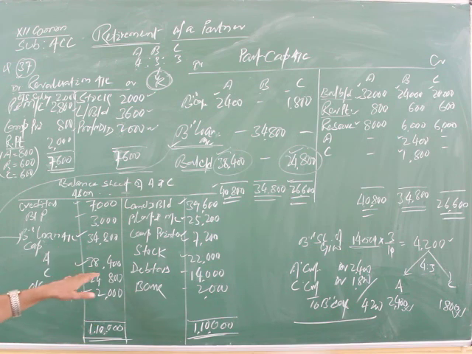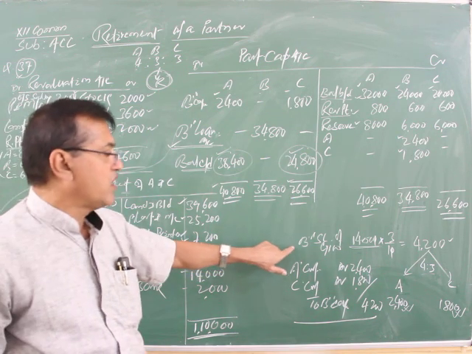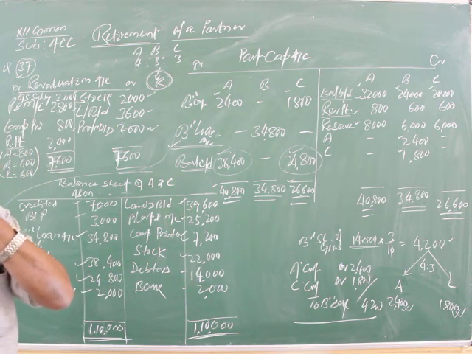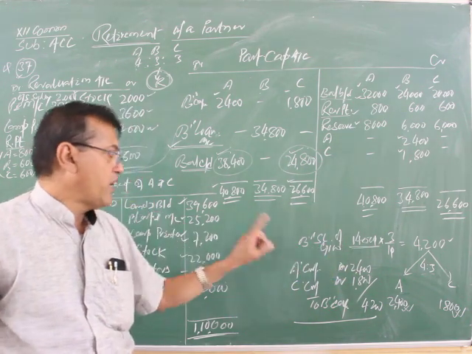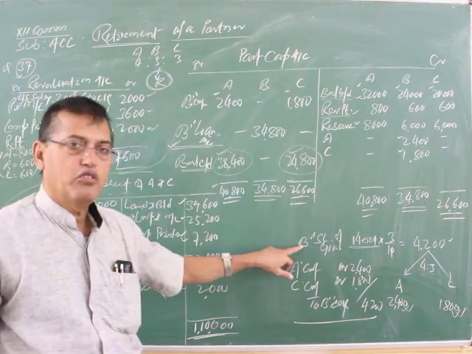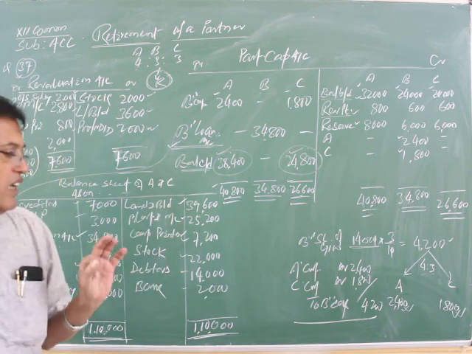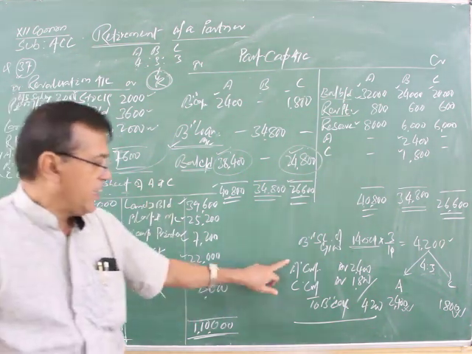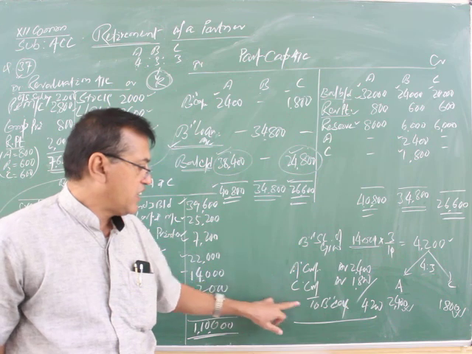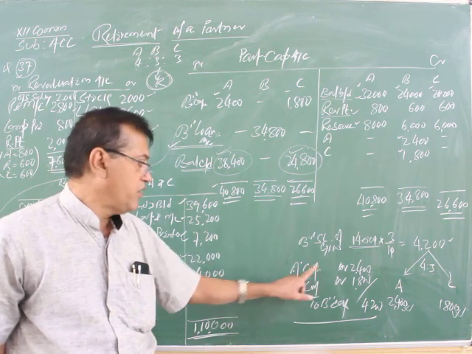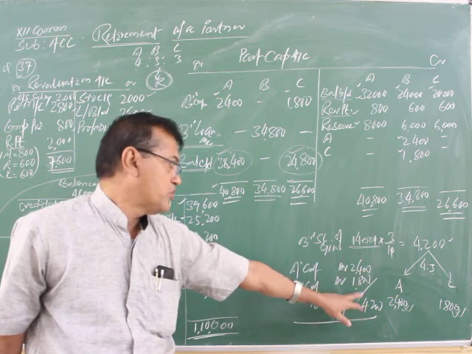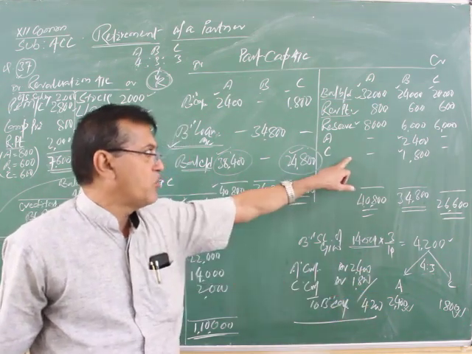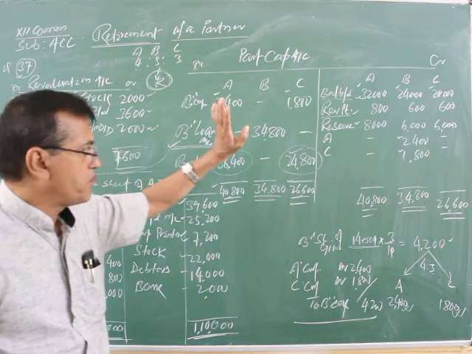When the balance sheet is completed, I have shown clearly the treatment of goodwill. The total goodwill of the firm is 14,000. We find the retiring partner's share of goodwill, which will be compensated by A and C. Because A and C take over B's share, A and C will be debited and B's capital will be credited in their gaining ratio 4:3, as a contra entry in the partners' capital account.